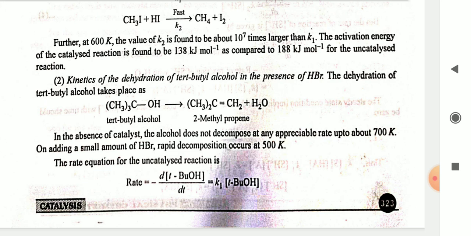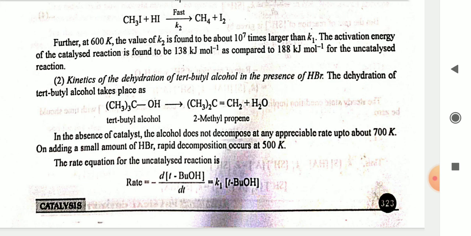Second, kinetics of the dehydration of tertiary butyl alcohol in the presence of HBr. The dehydration of tertiary butyl alcohol takes place as (CH3)3COH gives (CH3)2C=CH2 plus water molecule. In the absence of catalyst, the alcohol does not decompose at any appreciable rate up to about 700 Kelvin. On adding a small amount of HBr, rapid decomposition occurs at 500 Kelvin.